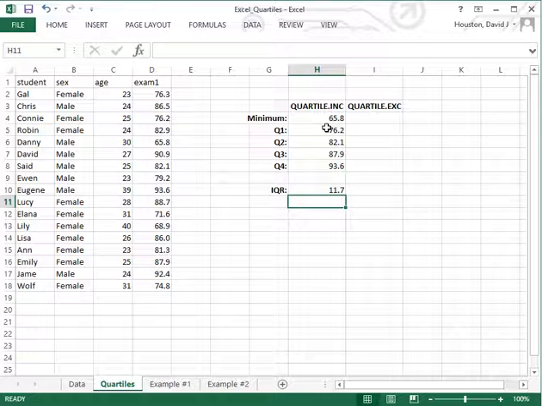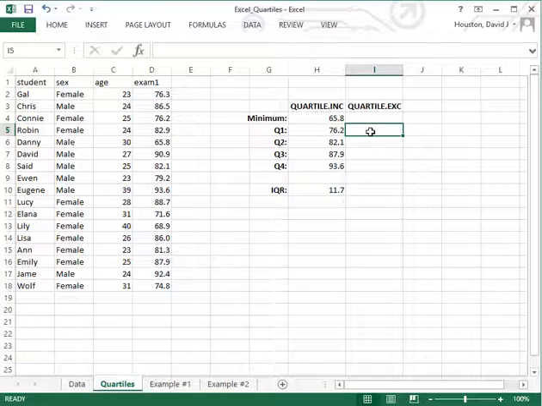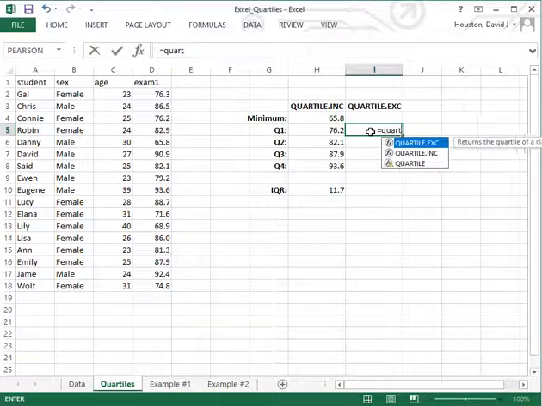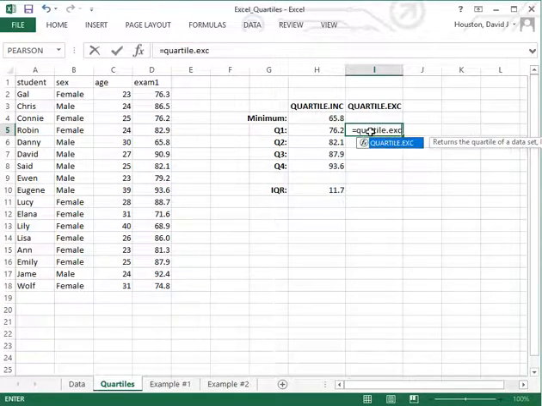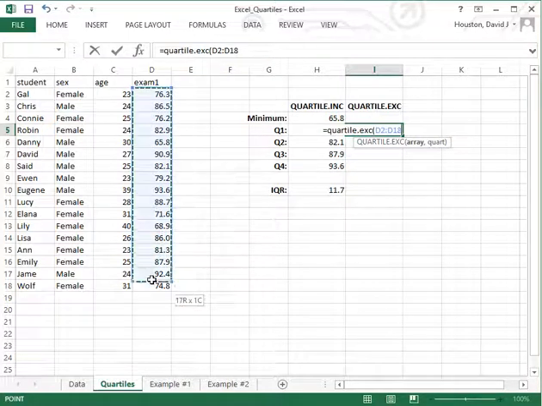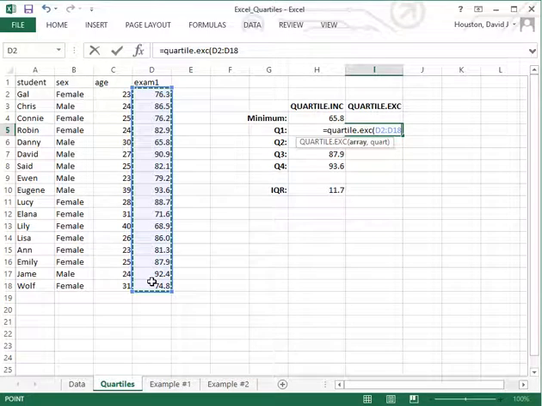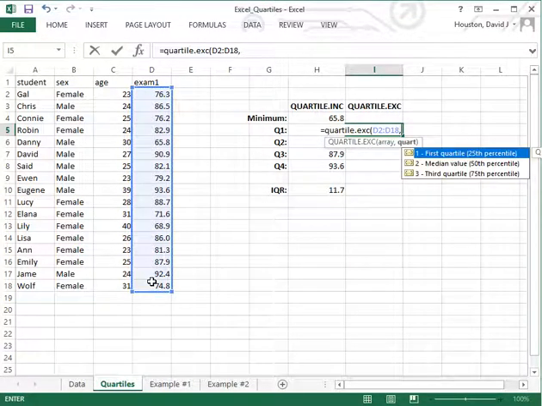Now let's go ahead and demonstrate how we use the Quartile.EXC function here. And I'm just going to generate the first, second, and third quartiles, which are actually all that we'll see the EXC version allows us to generate. So equal Quartile.EXC, open parenthesis, and highlight the data array, what cells contain the information for which we want to find the first quartile of, comma, and you notice the options now are 1, 2, and 3. Let's go ahead and generate 1, which is the first quartile value, and hit return.